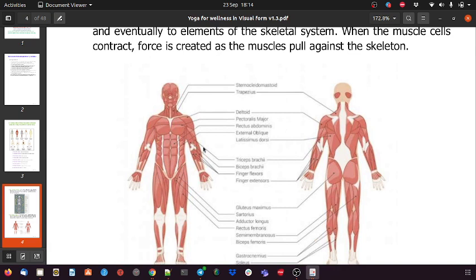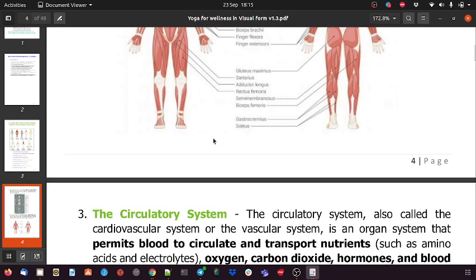Basically, we can categorize the muscles into three types. There are skeletal muscles, the muscles which join to the skeleton, and there are cardiac muscles, which are only present in the heart, where the heart pumps continuously. Then we have smooth muscles, which are present in the stomach and the small and large intestine. Those muscles are very smooth in nature.